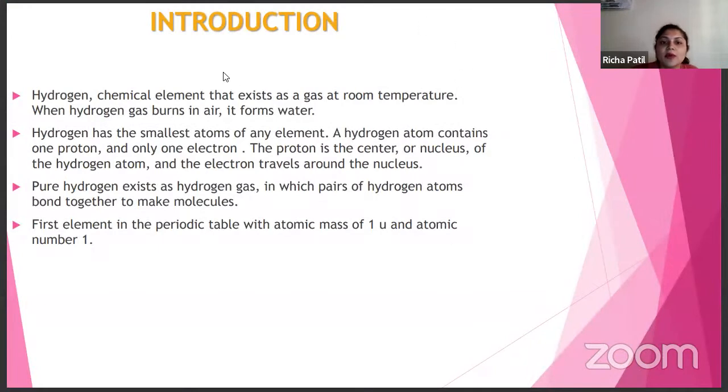Then when you are talking about the hydrogen atom, it consists of one proton and one electron. And when we are talking about hydrogen gas, it consists of two atoms of hydrogen. When two atoms of hydrogen bond together, they make a molecule of hydrogen, that is H2, right? H2 gas is nothing but two atoms of hydrogen. It is the first element in the periodic table with atomic mass of 1 u, unified mass, and atomic number 1.